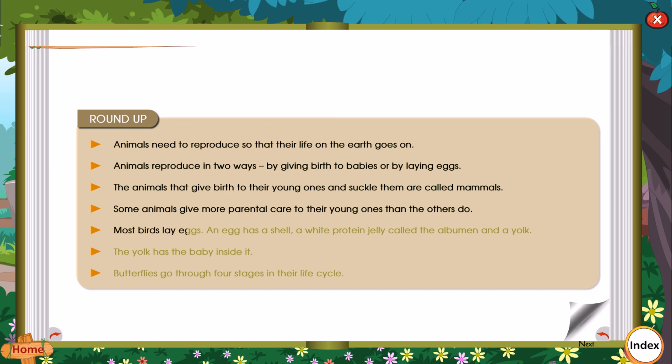Some birds lay eggs. An egg has a shell, a white protein jelly called the albumen, and a yolk. The yolk has a baby inside it. Butterflies go through 4 stages in their life cycle.